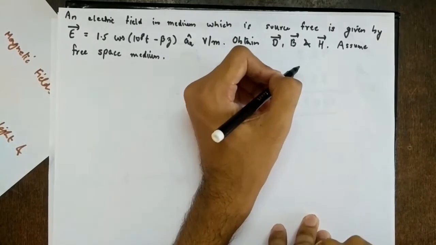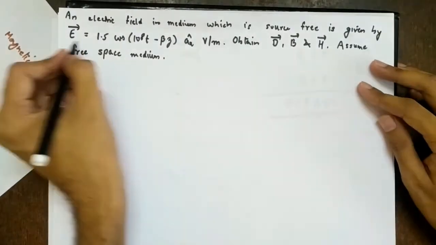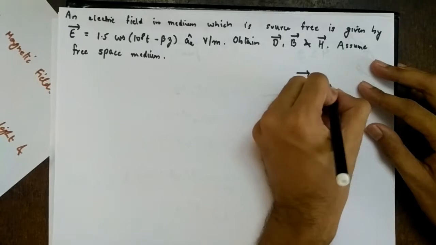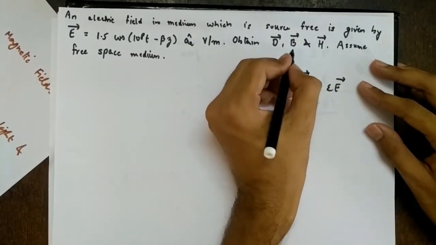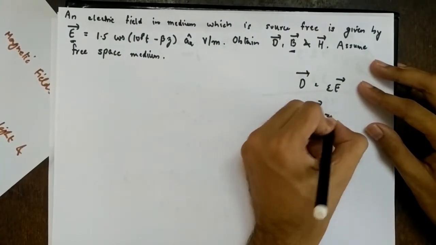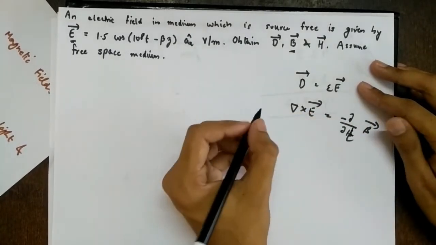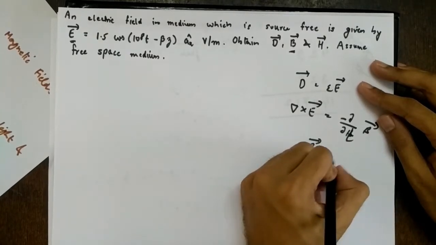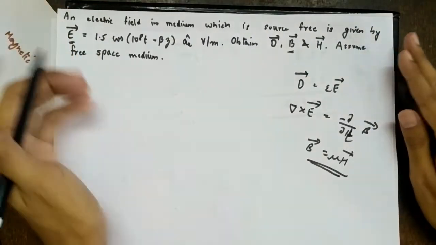So this is a question based on Maxwell's equations, right? Again I'll write them. So what terms do we have? E vector, right? So how can we find D vector? D vector we know is epsilon E vector. So we know D vector. Now you need to find B vector. What is the relation between B vector and E vector? From one of Maxwell's equations, it is del cross E vector is minus dabba by dabba t B vector. So we can find B vector. If we know B vector, we can find H vector. It is what? B is mu H vector, right? So simple sums coming for 10 marks, right?